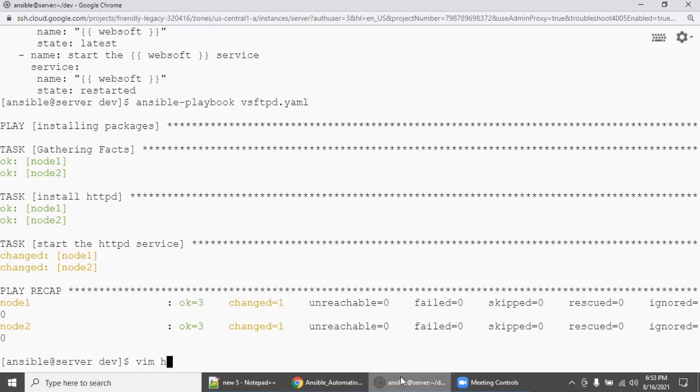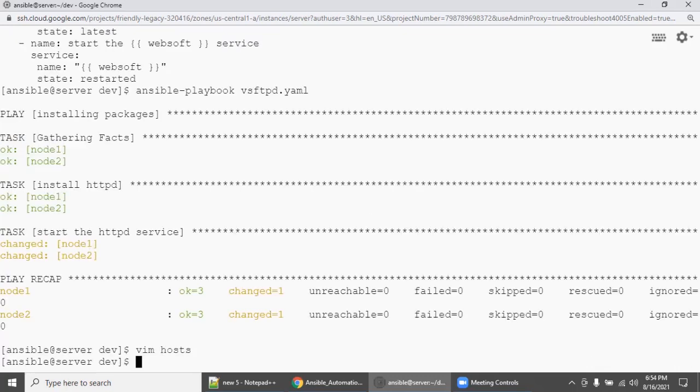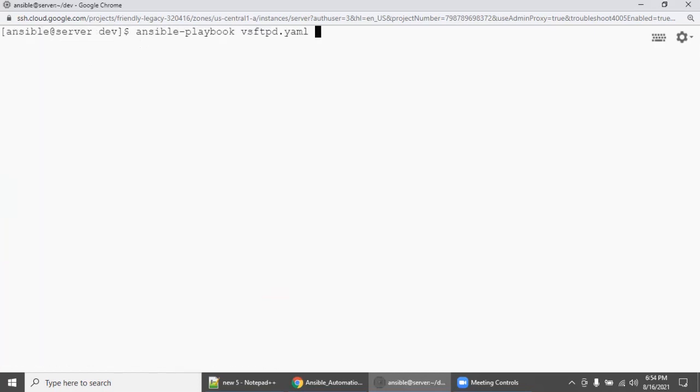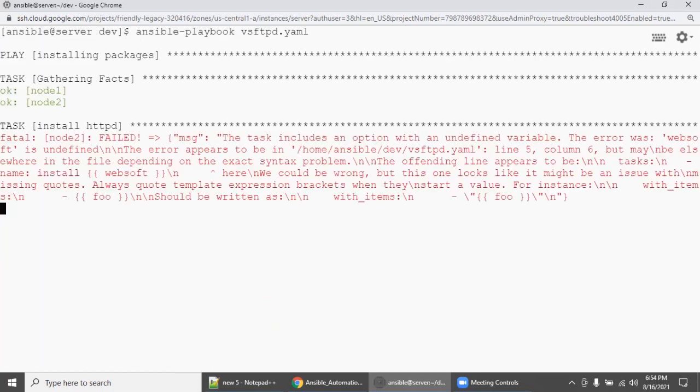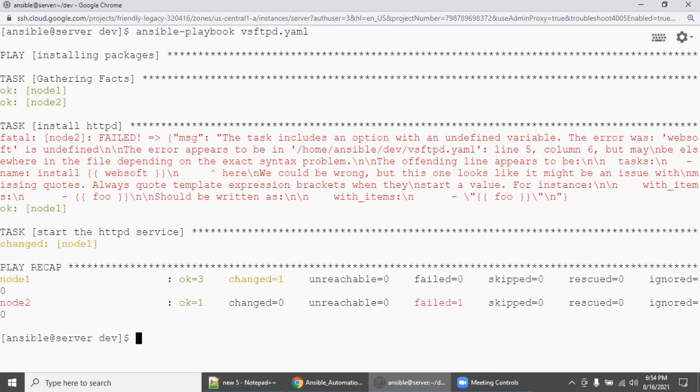So we will do one more test. I'm editing the inventory file. Here I'm going to say I don't want all groups. I want this variable to work only for production-related servers, the production group of servers. So assume you have 100 servers in this group, this variable only works for those 100 servers, not for the backup servers. So let's execute the same. Let's see what happened. Right now node2 should be skipped. So it is working as expected.